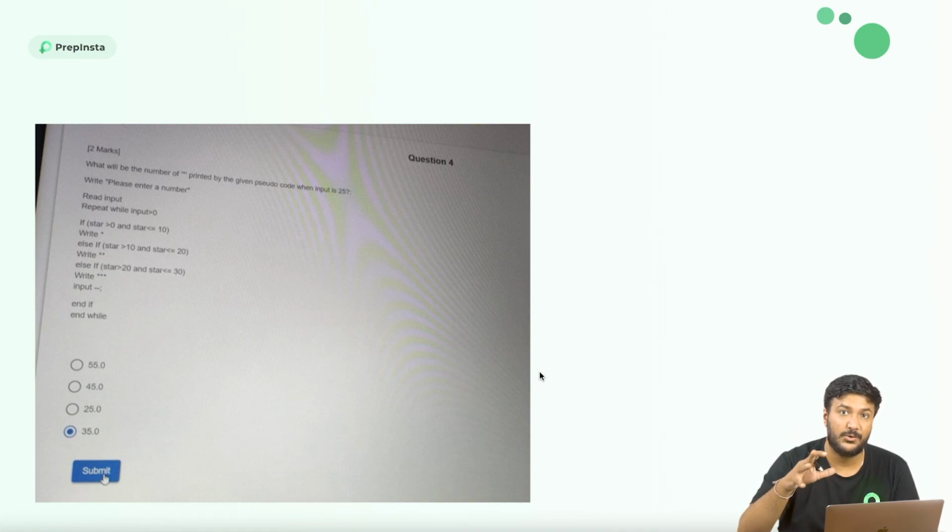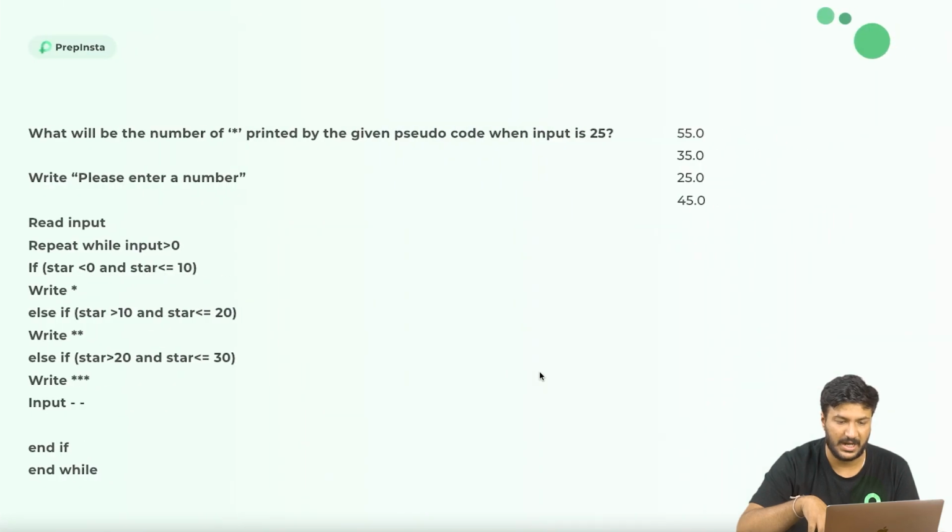So if you don't know Java and Python, you need to know them if you want to clear Infosys. Again, it's important for the written test and even more so than the interview. You can't say that I only know C and C++. You have to know Java and Python also, mandatory. Okay.